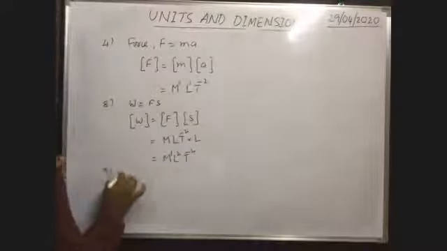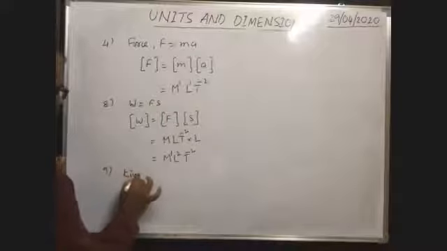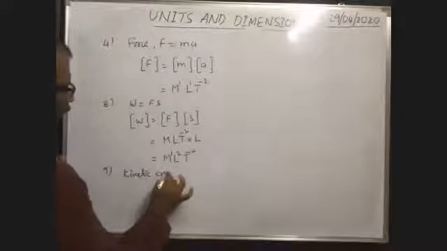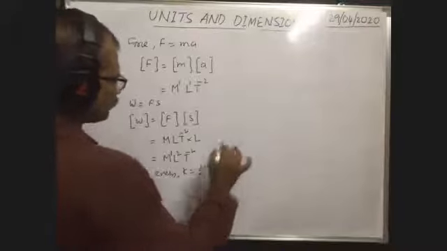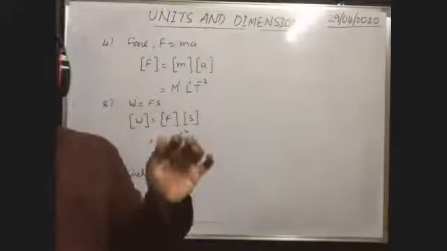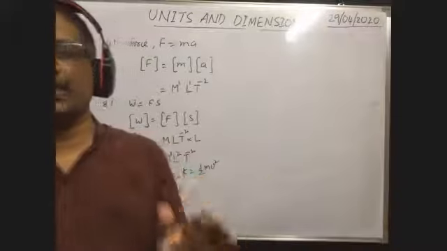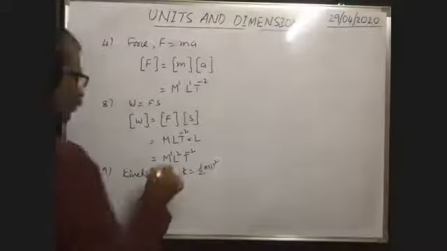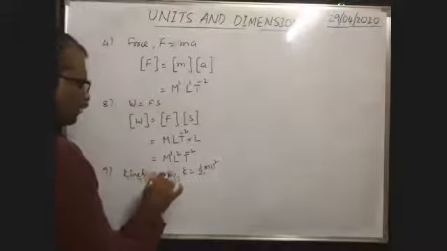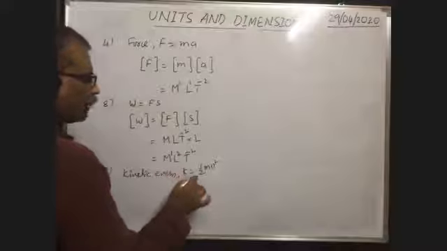Next, dimensional formula of kinetic energy. Kinetic energy K is equal to half m v square is the formula. First of all, for which physical quantity we have to write the dimensional formula? First, you write the formula for that physical quantity. So we want to write the dimensional formula of kinetic energy, so first you write the formula for kinetic energy.